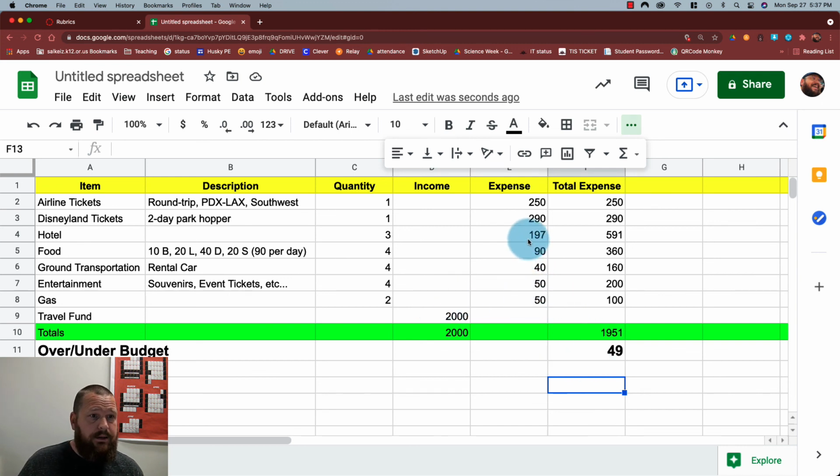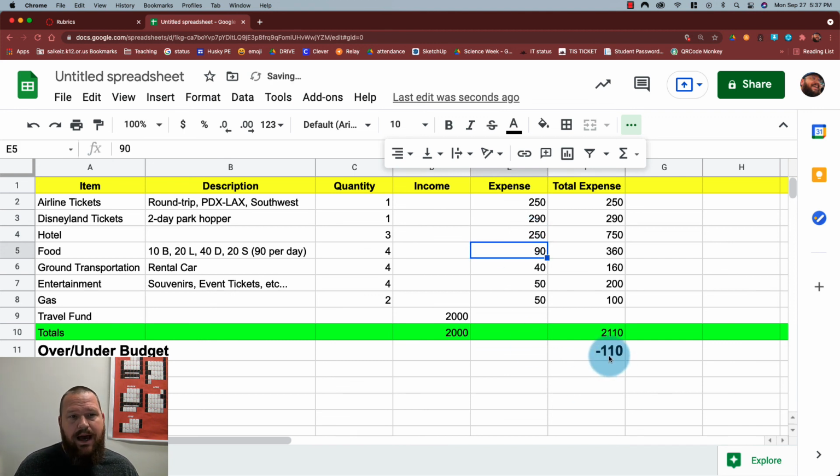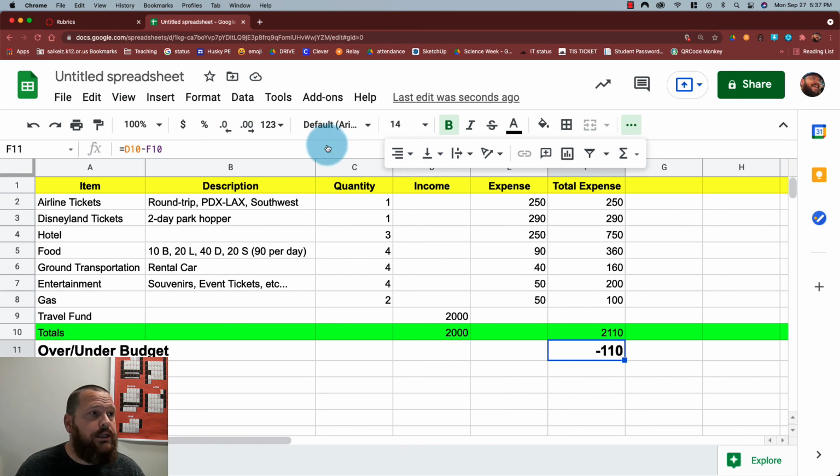Now the other thing I could do, let's say I go over budget. Let's say my hotel is actually $250 a night. Well, now I have a negative number. I'm over budget. It says negative 110. So just to make that easier to read, if I'm using this budget to calculate all the costs I'm going to have and whether or not I can afford it, I might want to use some conditional formatting in this cell so that anytime that number goes below 0, it paints that cell red, and so I know, oh no, stop, you've gone over budget.